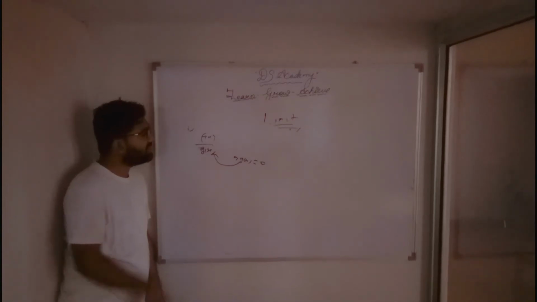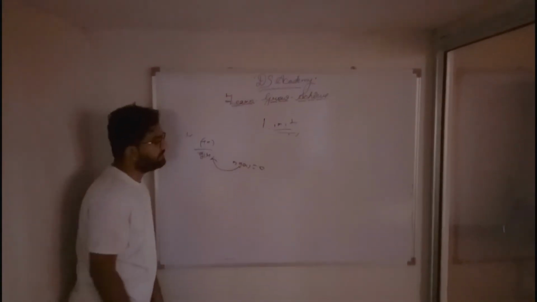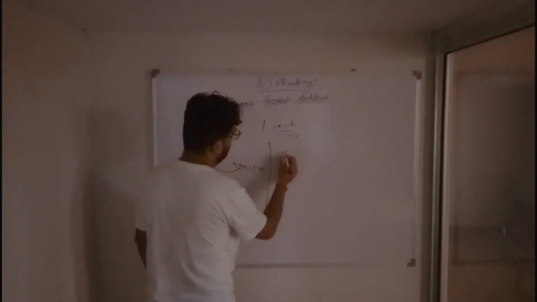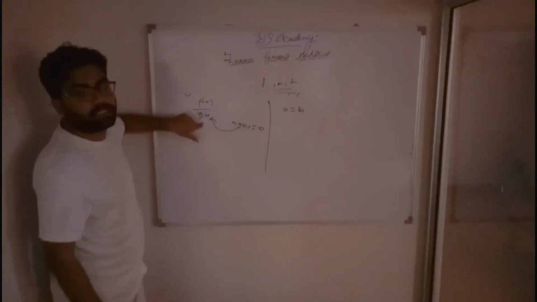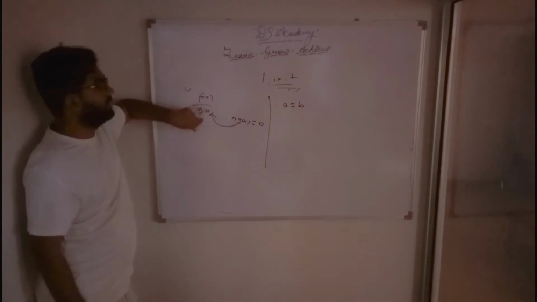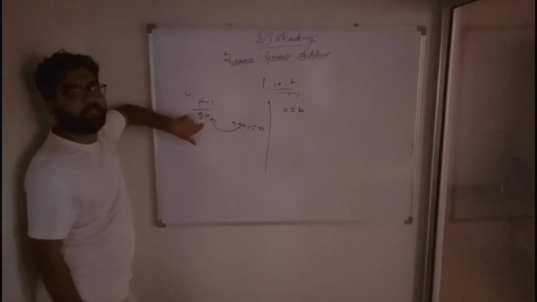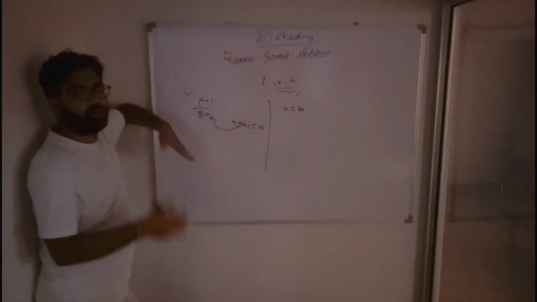What will happen? If I put 0 here, the whole mathematical foundation or equation will fall down.